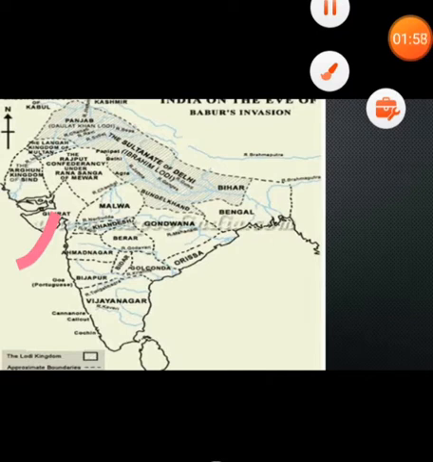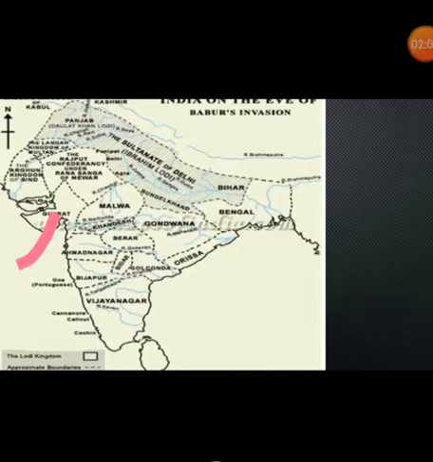Gujarat. Gujarat is a state which lies in the western part of India, or you can say that it is the westernmost state of India. It shares a border with MP. Now let's see another important ruler who gained lots of importance in Indian history, known as Akbar.